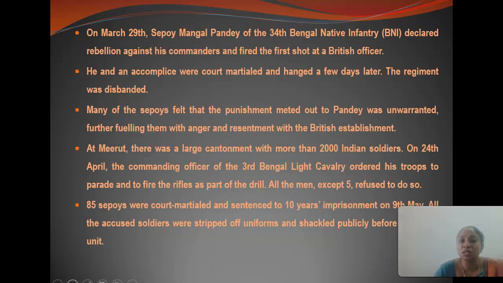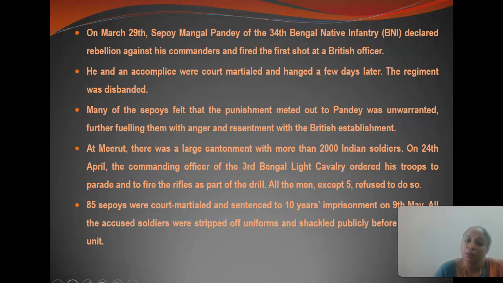Next, we have seen this Mangal Pandey of the 34th Bengal Native Infantry declared the rebellion against the commanders and fired the first shot at British officers. And he was court-martialed and hanged in a few days. The regiment was disbanded. And there was a large cantonment with more than 2,000 Indian soldiers.